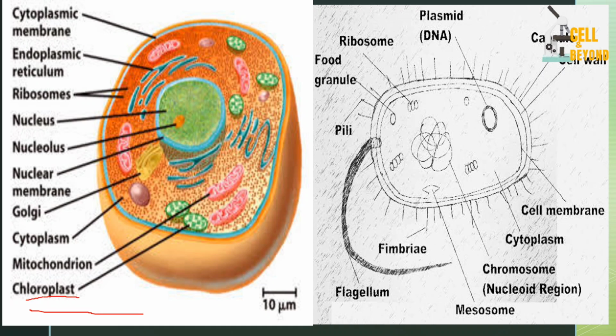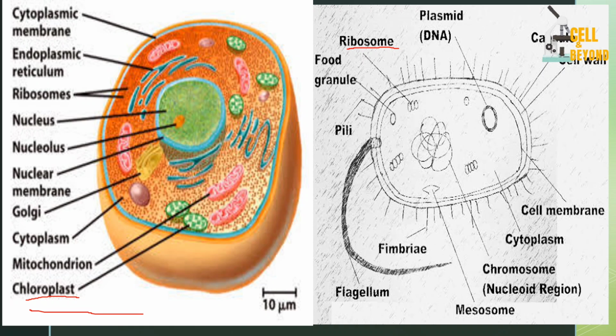I want you to understand something. Now look at this image for the prokaryote. The prokaryote has only the ribosome. This is the ribosome here. It has only the ribosome, okay? So that's the only major organelle present in a prokaryotic cell. I hope you understand that now.